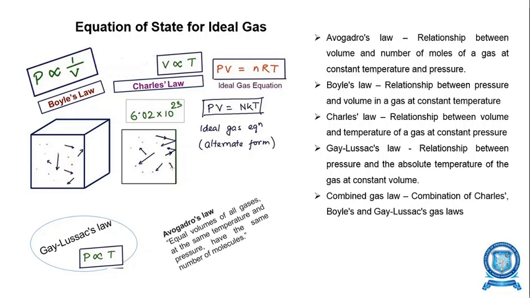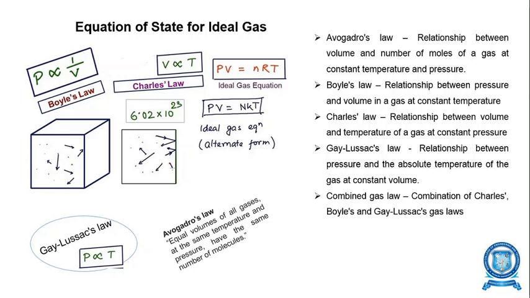The combined law is a combination of Charles's law, Boyle's law and Gay-Lussac's law. The combination of all the gas laws is said to be the combined gas law. The gas which obeys the mentioned laws is said to be an ideal gas. The gas which does not obey such laws is said to be a real gas.